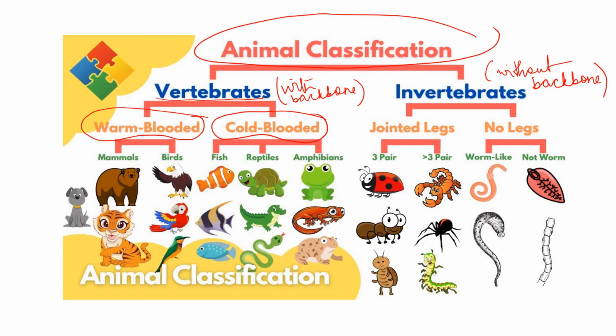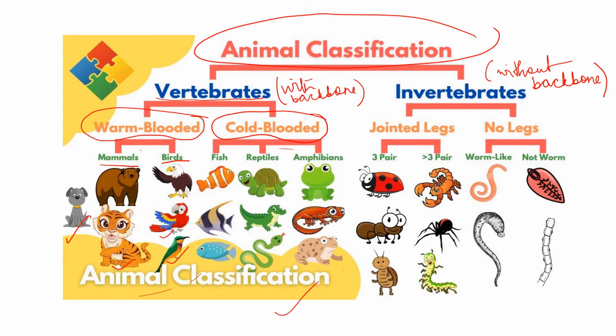Okay, now you see, warm-blooded means mammals, birds, then you can say the dogs. We humans are also warm-blooded animals. Okay, so that is the thing. The blood is warm by nature. And here you can see fish, reptiles and amphibians, they are cold-blooded. The blood is cold by nature. Okay, warm and cold, I think you can understand.